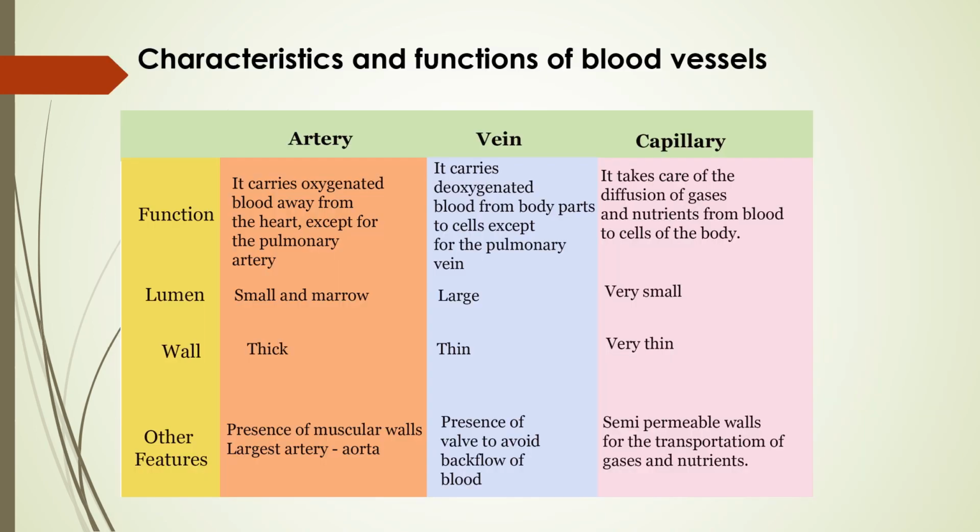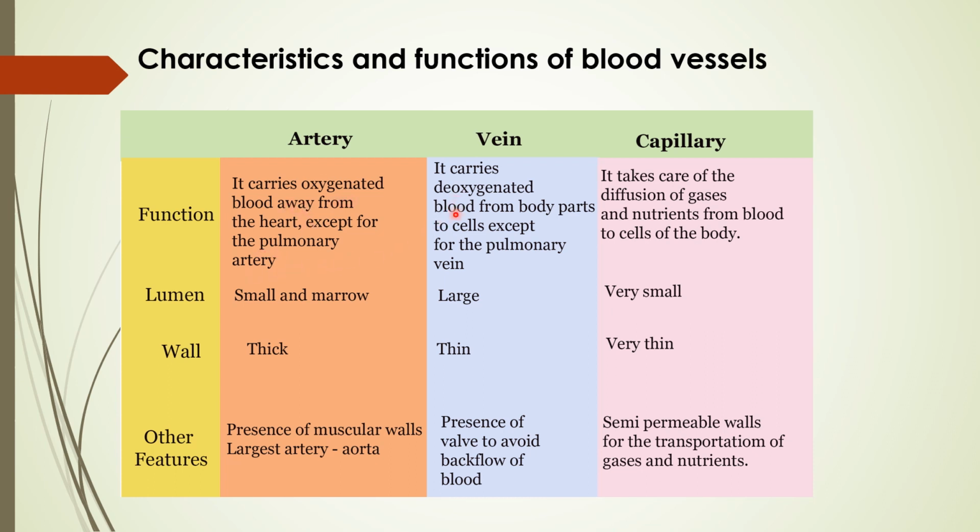So these are the characteristic features and the functions of the blood vessels that I am showing in this tabular form. What are the functions, how the lumen is for the arteries, veins, and capillaries, and other features. Now you can see there are three types of blood vessels: arteries, veins, and capillaries. If you see the function of the artery, it carries oxygenated blood. Exception, I have told you, the pulmonary artery.